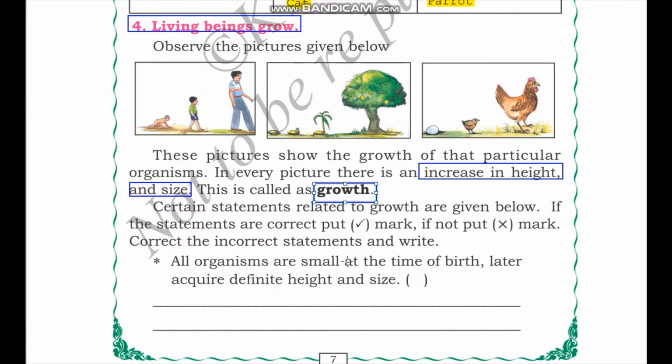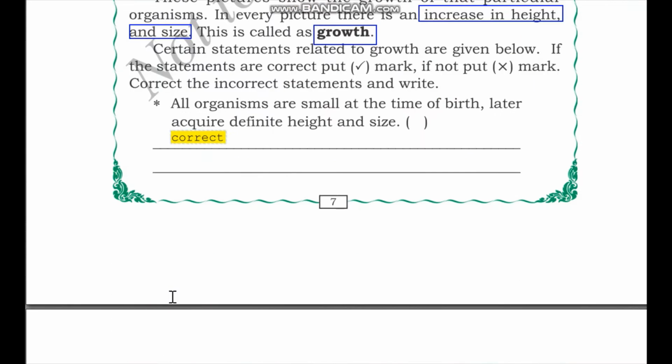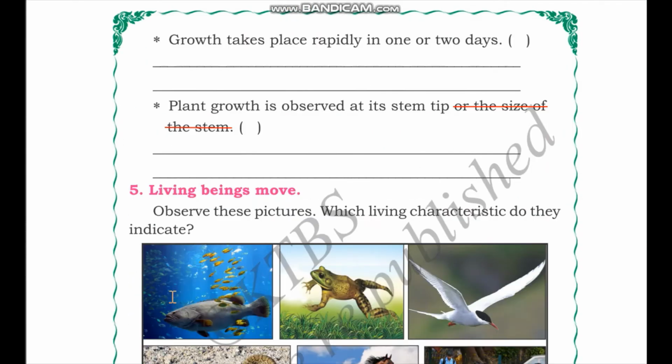All organisms are small at the time of birth, later acquire definite height and size. So this is the definition of growth. All organisms start out small and they reach their height and size after a definite time. So this is a correct statement. Let us go to the next statement.